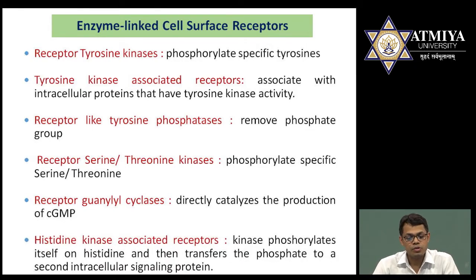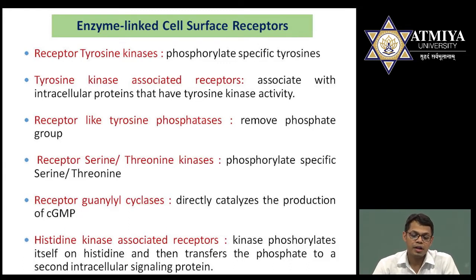Histidine kinase associated receptors. This is the last member of this enzyme linked cell surface receptor. As the name suggests, histidine kinase associated, it means when this type of receptor is activated, they are responsible for the phosphorylation of histidine, and then they are transferring phosphate to the second intracellular signaling proteins.